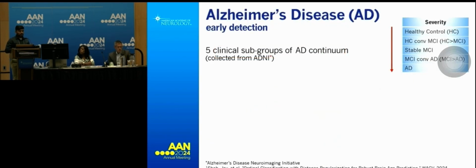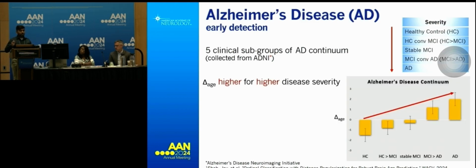In a separate research, we showed that when we collect 5 different clinical groups among the Alzheimer's disease spectrum in an increasing order of severity, the model's predicted delta age was actually positively correlated with disease severity. What it means is that this particular measure, delta age, can quantify the accelerated aging effects in a very similar fashion as the disease gets more and more severe.